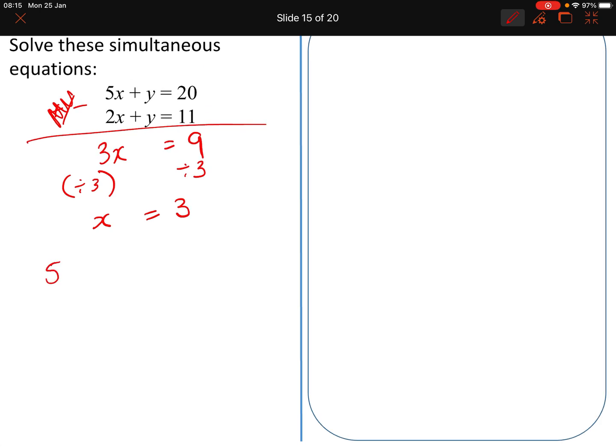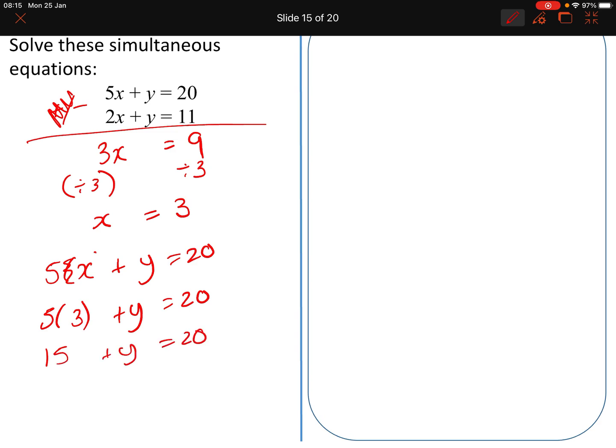So I'm now going to have 5x plus y equals 20. Substituting in x, I get 5 times 3 plus y is equal to 20. This is 15 plus y equals 20. Subtracting 15, I get y is equal to 5. So my final answer is x equals 3 and y equals 5.